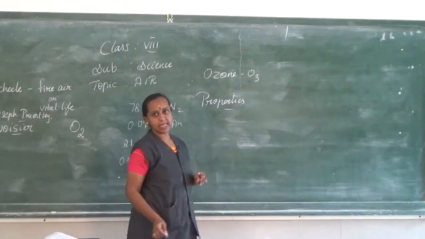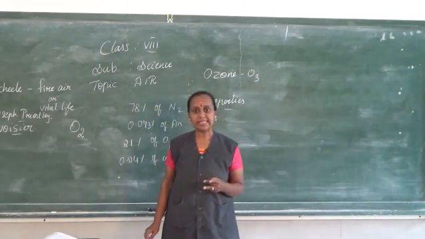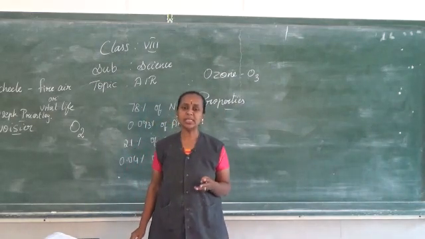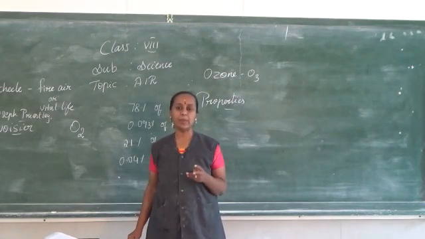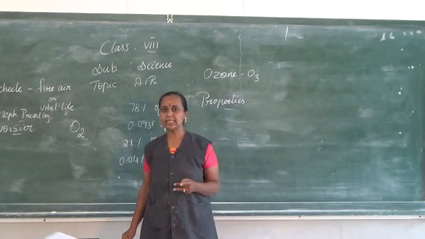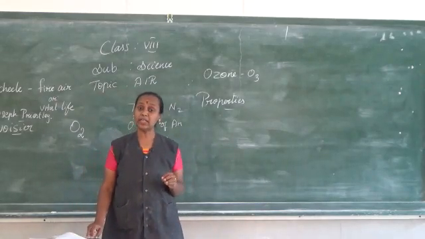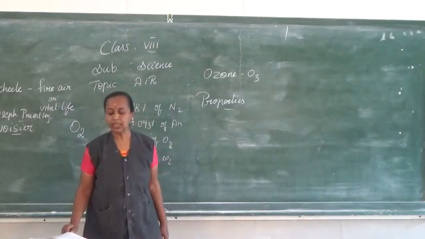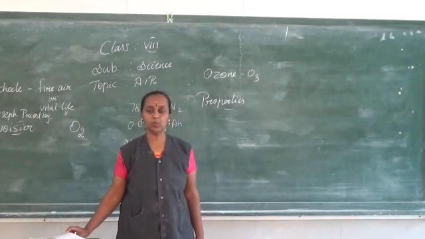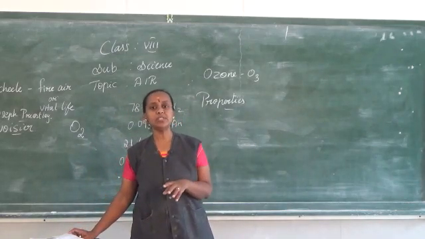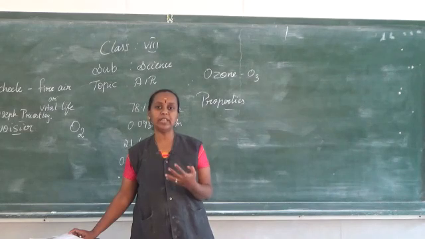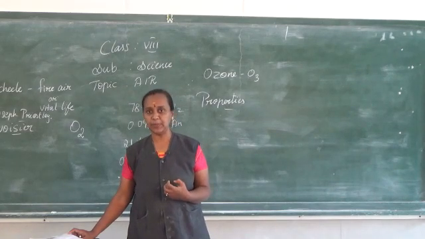It is a colorless, odorless, tasteless gas. So oxygen is a colorless, odorless, no smell at all, and tasteless gas. It is a poor conductor of heat and electricity. Oxygen dissolves in cold water. That's the thing. It readily dissolves in cold water. That's why the fishes are able to take that dissolved oxygen for their respiration.